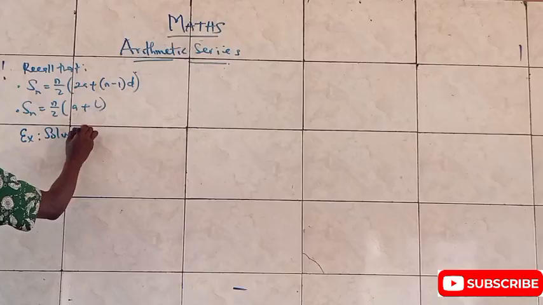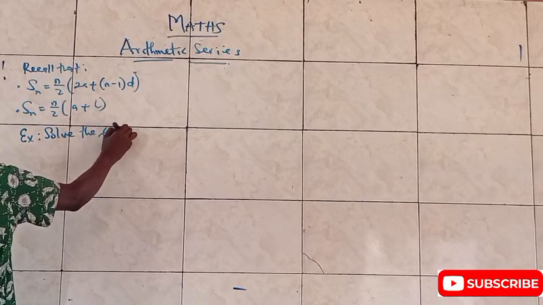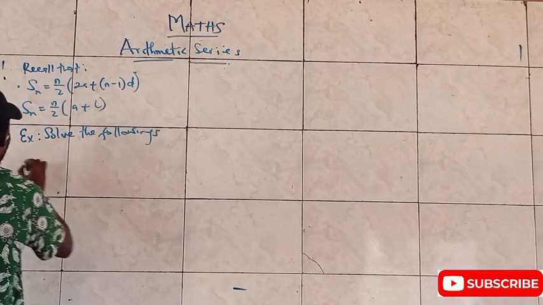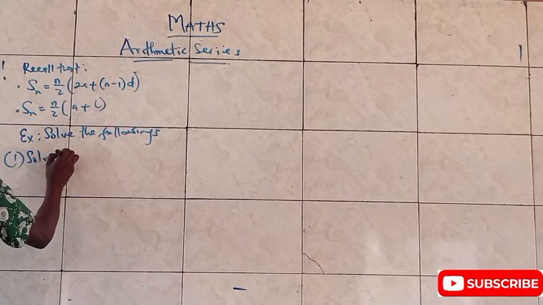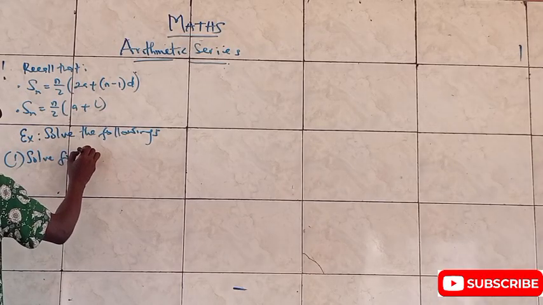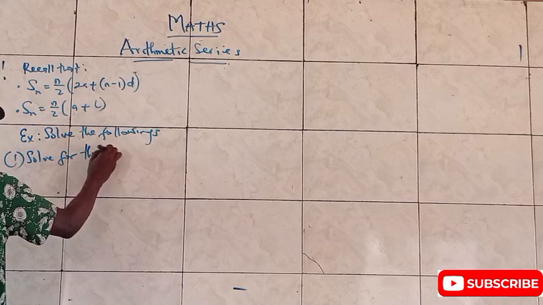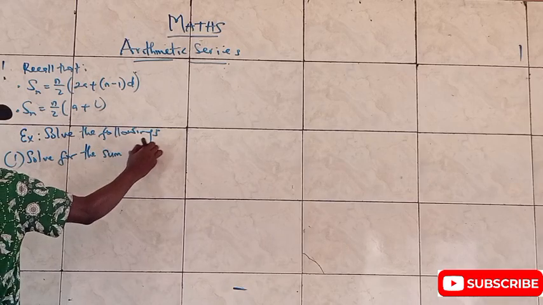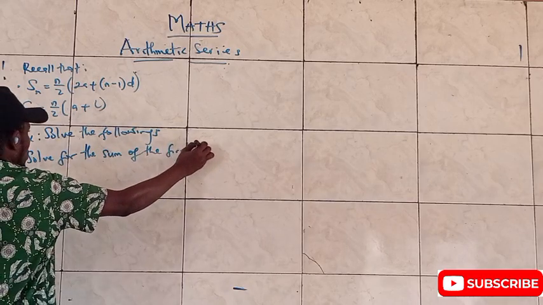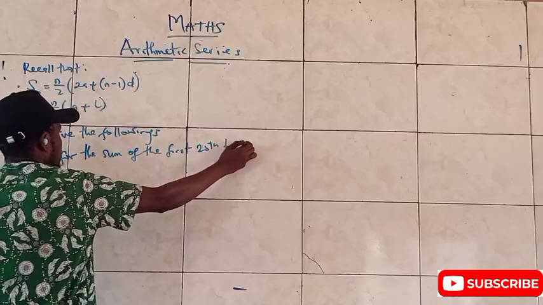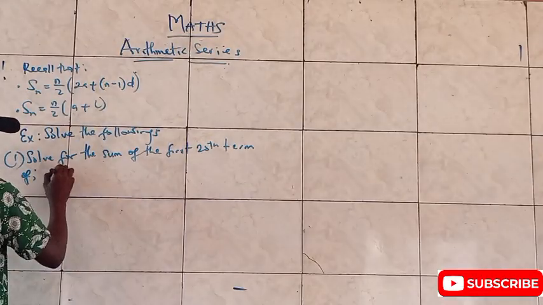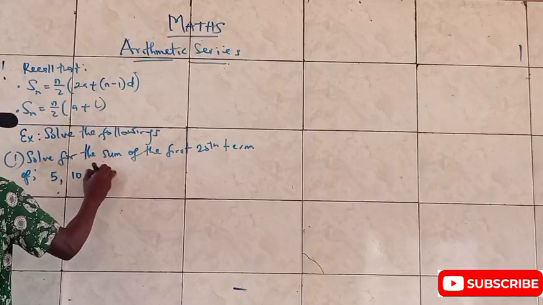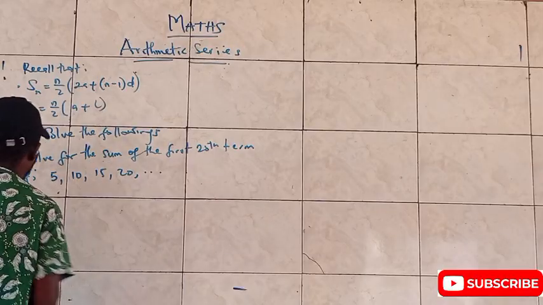Look at this example. Solve the following. Number 1: solve for the sum of the first 20 terms of this progression. Let's say you have 5, 10, 15, 20, and it goes on.